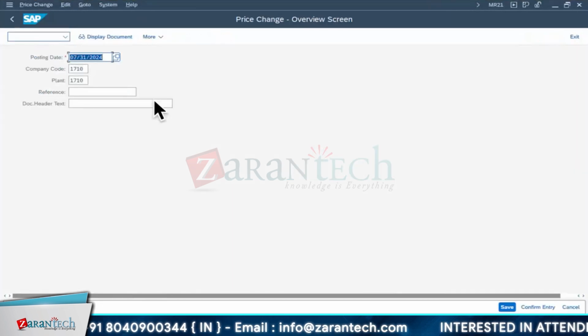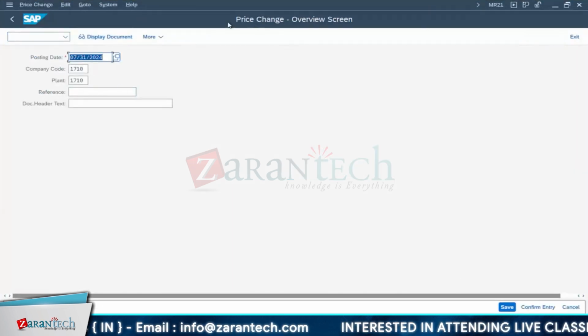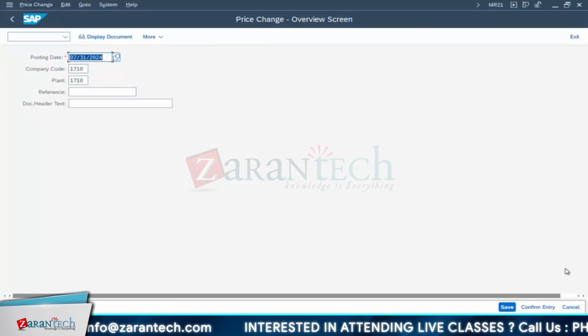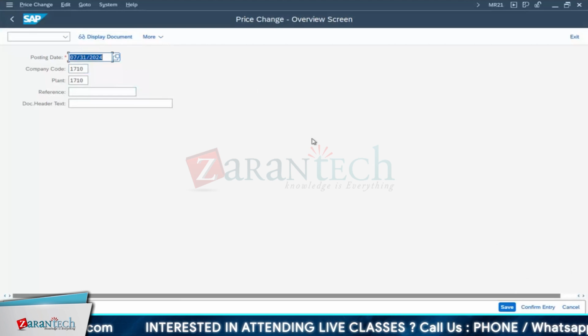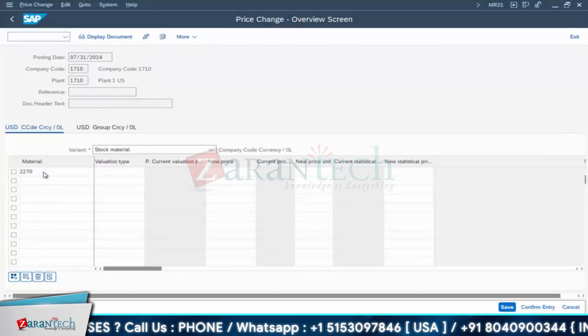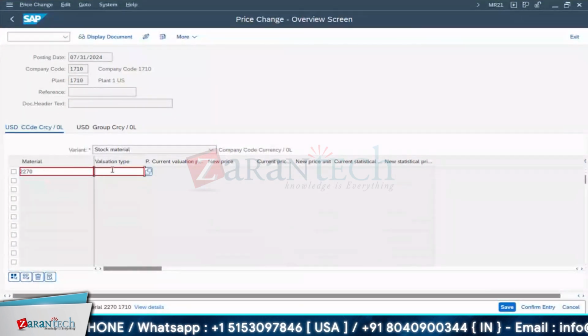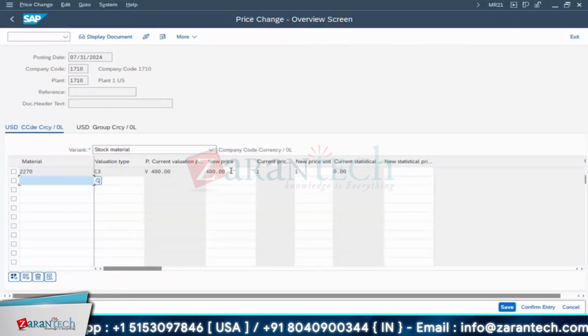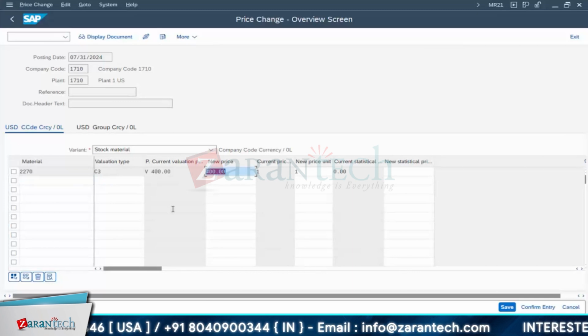MR21. Okay, usually the team will change this price whenever they require. See, I'll go for this particular price adjustment. Okay. Yeah, adjustment and go for this price change. Here you give the material 2270. This is my material. What valuation type? C3. I wanted to change C3. It is 400. It is in editable mode.